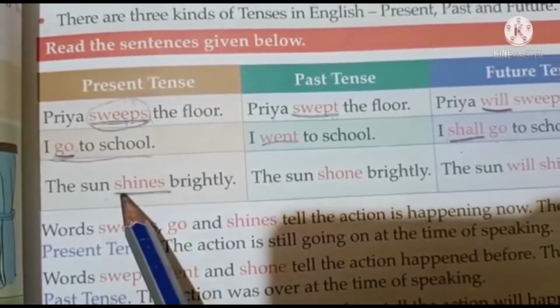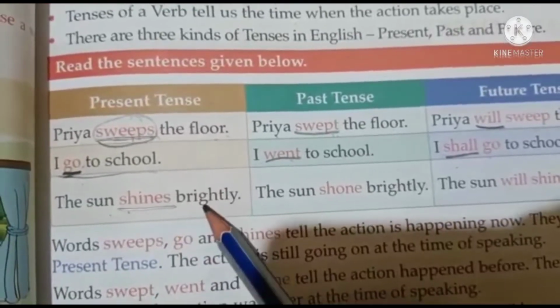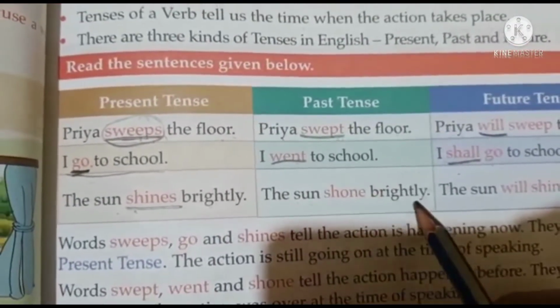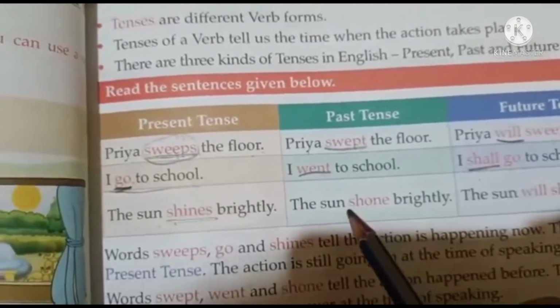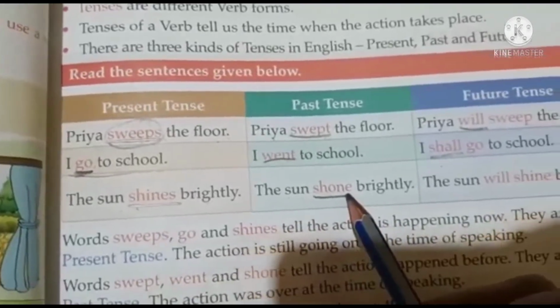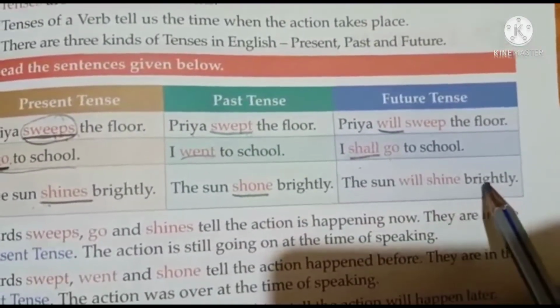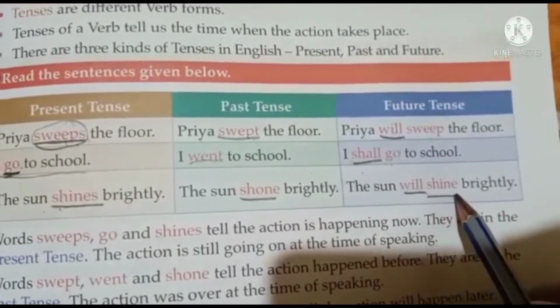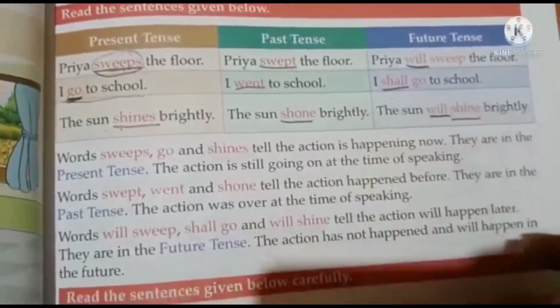So the action that happens every day or the action that is going on every day is said to be in present form. Next is the sun shone brightly. Past tense of shines is shone. Okay. So you have to remember this. And future tense, the sun will shine brightly. Will and shine, you write it together. Okay. So these are the examples given in your book.